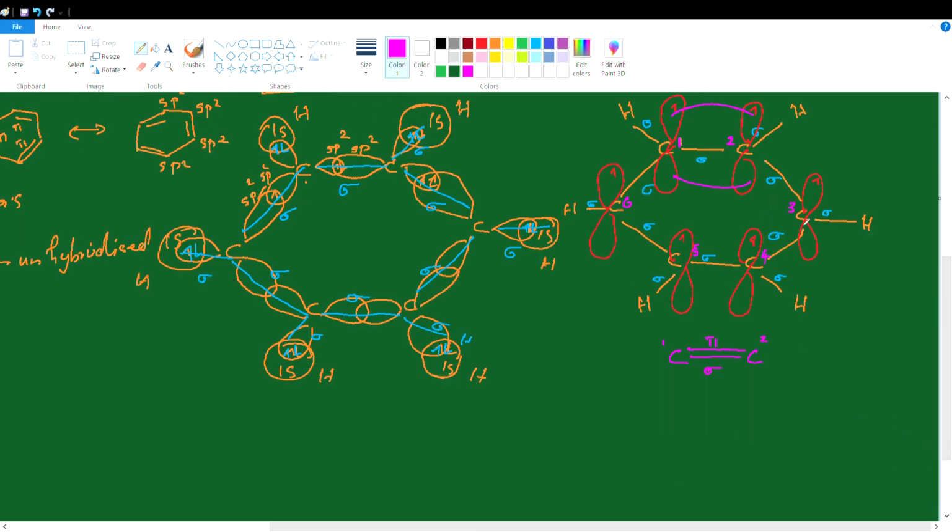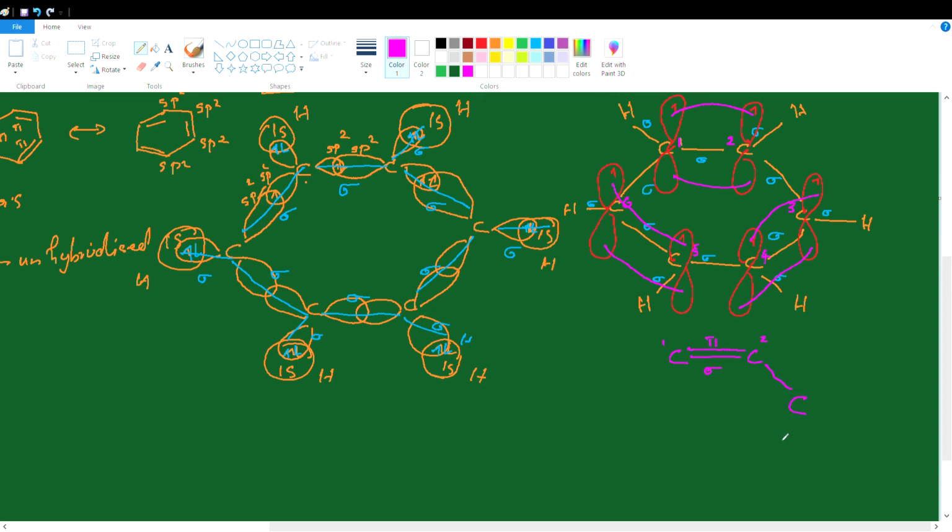Now, 1-2 carbon overlapping, then similarly 3-4, if carbon 3 and carbon 4 overlap like this, and if carbon number 5 and carbon number 6 overlap one another, we get a structure. This is C3.